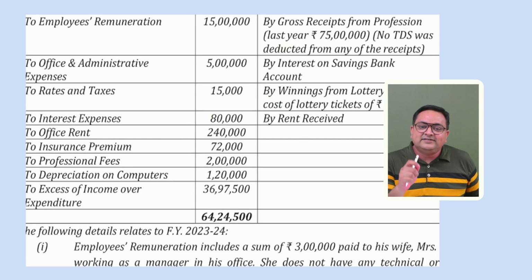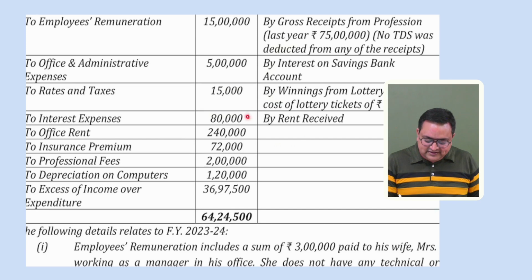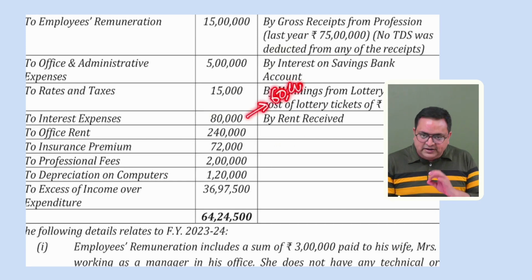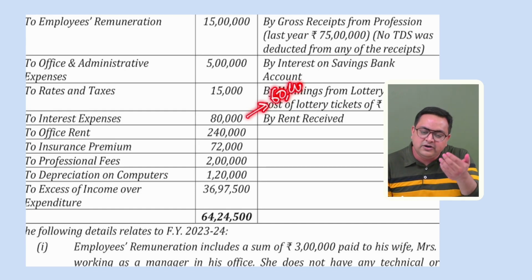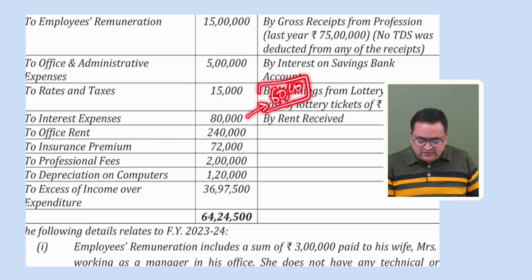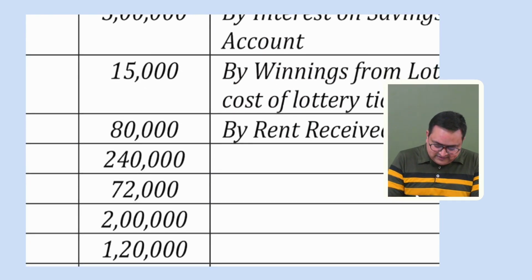In house property, we can allow interest even if it is not paid. So this 60,000 rupees, not in PGBP, but in house property we can allow. And in house property, we know that interest is allowed on due basis also. So 60,000 will be allowed in house property on due basis. But yes, 60,000. So let me do an analysis of this 80,000 rupees.